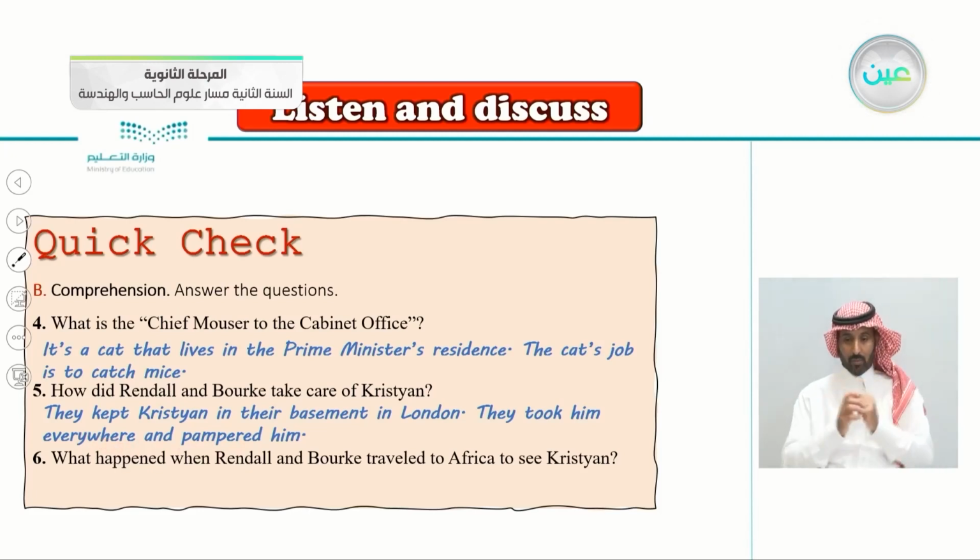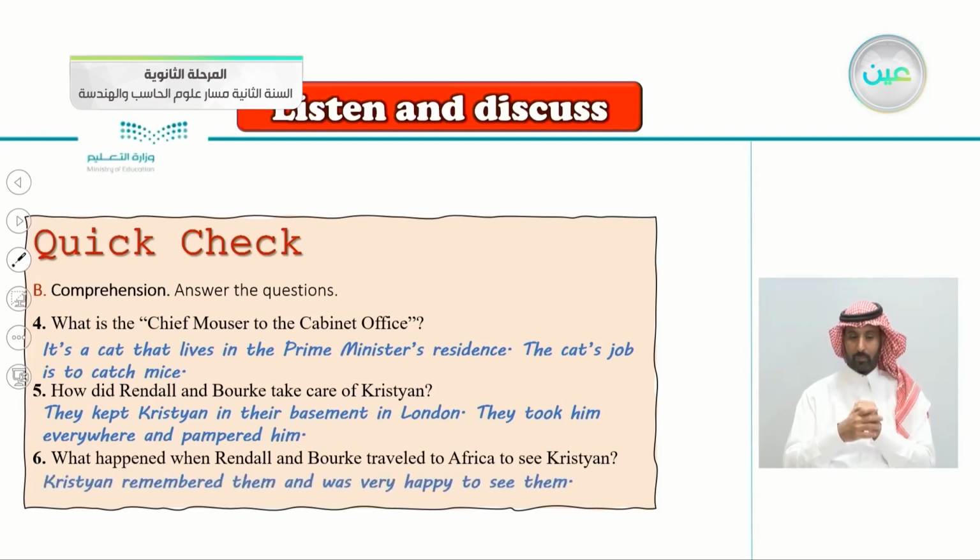What happened when Rendell and Burke traveled to Africa to see Christian? So what happened when they went to Africa a year later to see Christian? Did he recognize them or not? So the answer is he remembered them, of course, and was very happy to see them. He even stood on 2 legs to, let's say, to hug them.